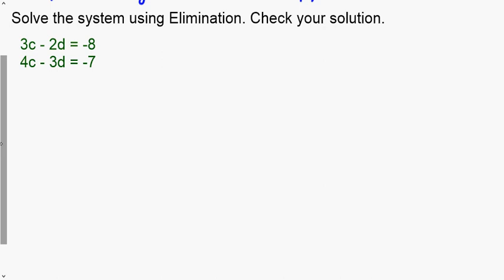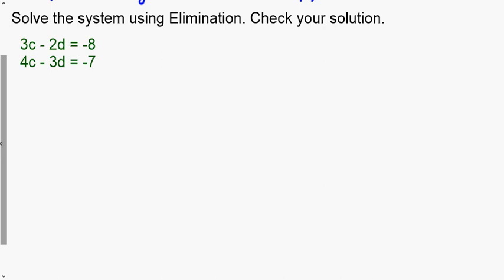The big thing is I'm going to multiply one equation by one value and the other equation by another, so I can get that variable with opposite coefficients. I'm going to pick d, because I see 3 and 2, and I know they both go into 6.